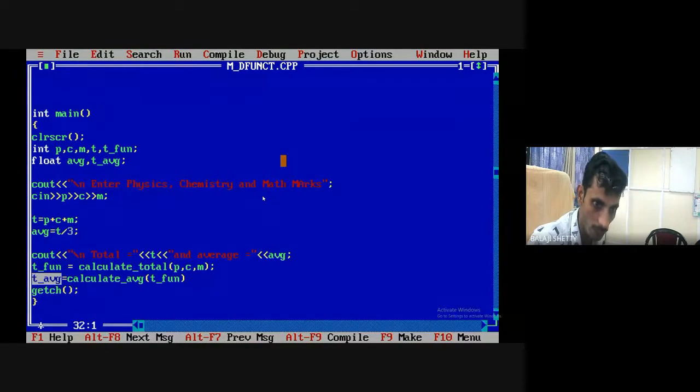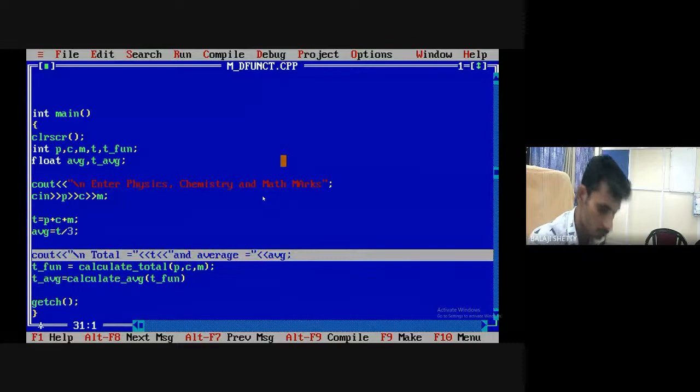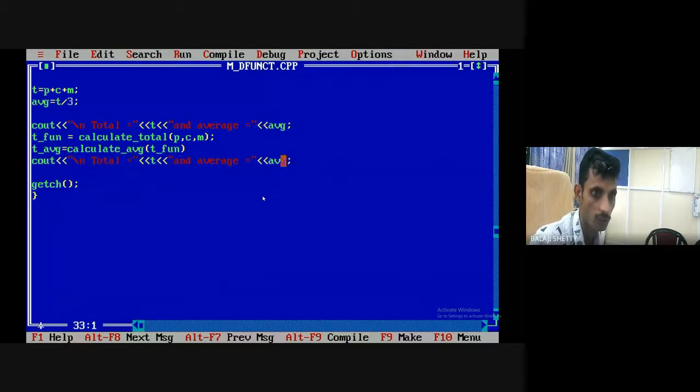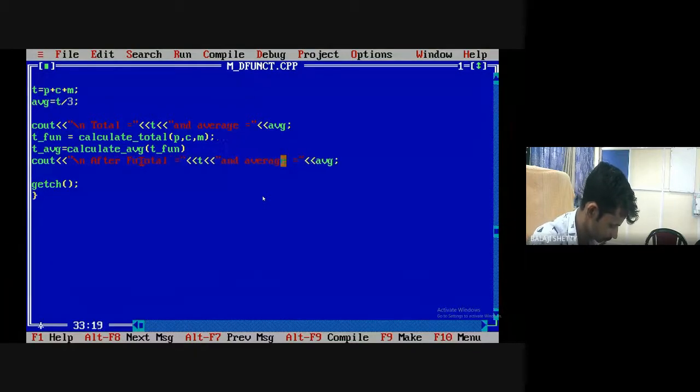Now what is my next job? My next job is to print the total and average for this. Okay. So here write down after function, okay.